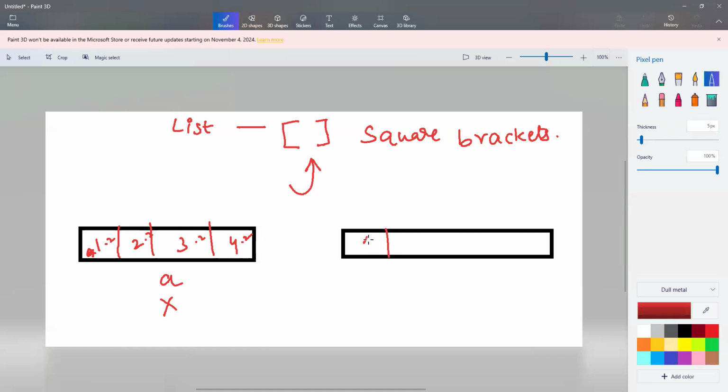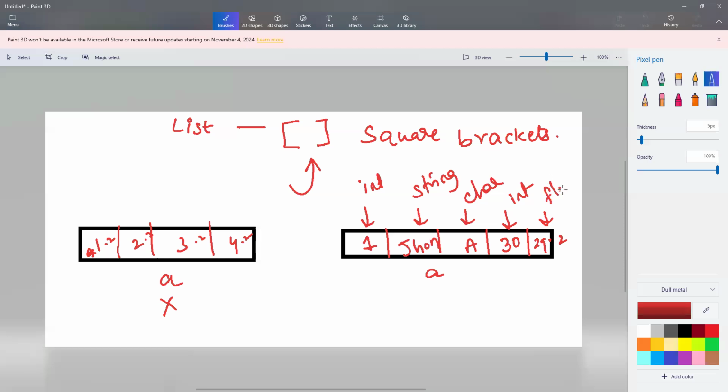I want to store his roll number, let's say 1, and his name, let's say John, and his grade A. And he got marks in 2 subjects like 30 and 29.2, for example. So if you observe, 1 is the integer value. John is a string value. Grade A is the character. First subject marks 30, that's integer. 29.2, that's a float value.